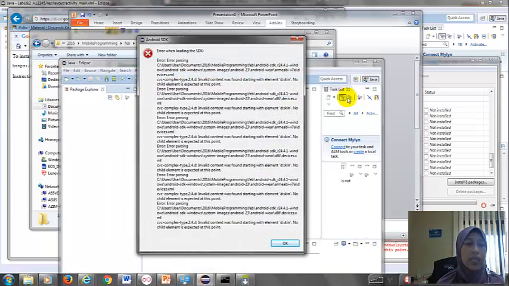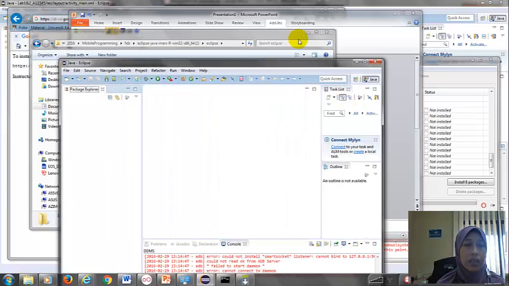Okay, so this is the plugin for your Android development. After you have installed the ADT plugin, you can use this SDK Manager and also the AVD. It means that the plugin has been successfully installed in your Eclipse.